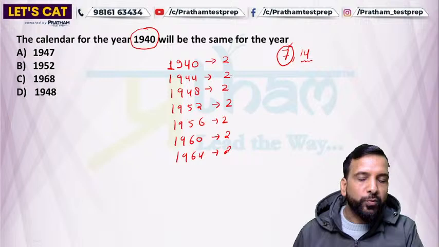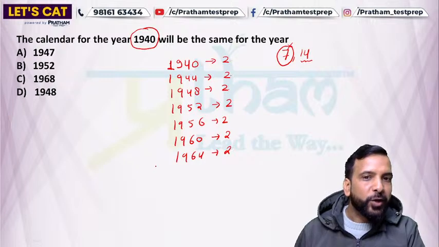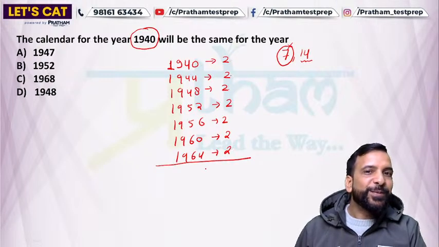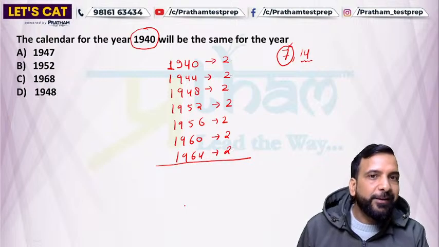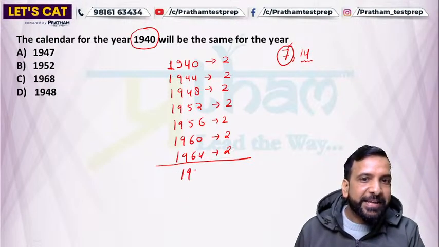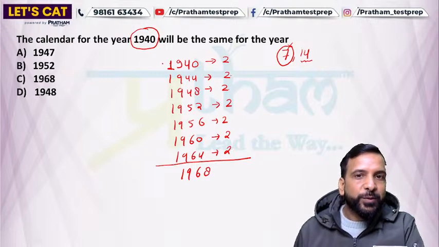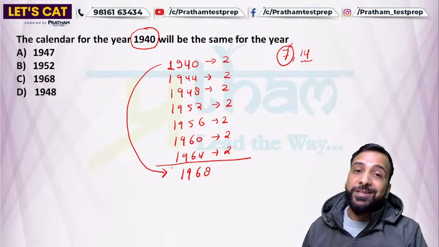Next is 1960 having 2 odd days. 1964 is having 2 odd days. What is the sum now? 2, 4, 6, 8, 10, 12, 14. Now the sum is 14. So the next leap year after 1964 will be the same calendar year for 1940, that is 1968. So the calendar of 1940 and 1968 will be the same.